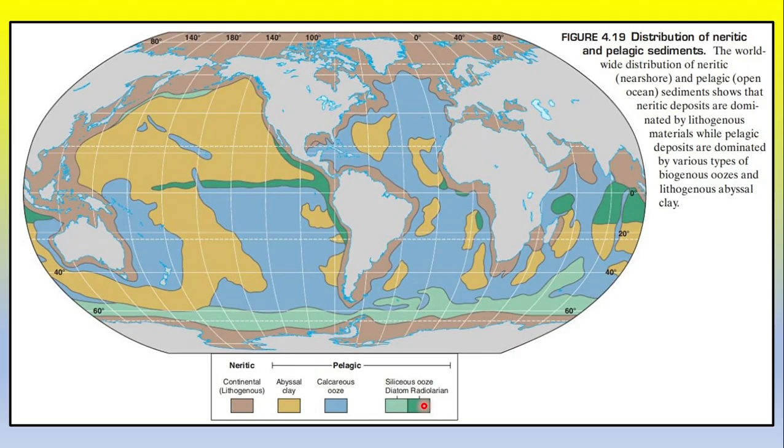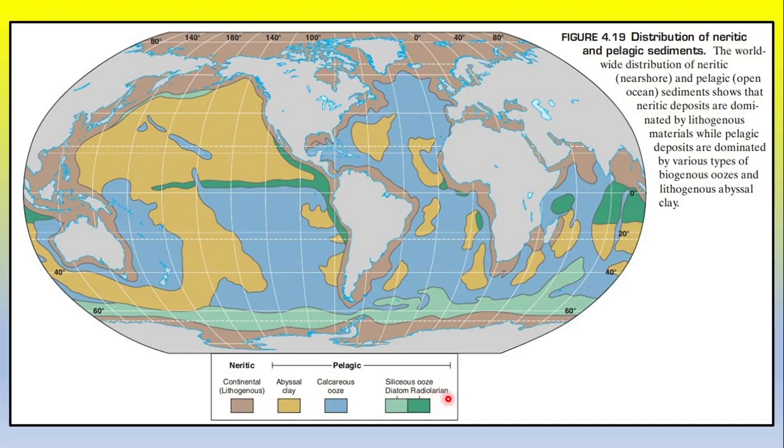Okay, first we discuss the siliceous ooze. Focus on this green color or this cyan color. This green color represents the siliceous ooze. This one, and this one. Okay, this is the equatorial region. So near the equatorial region, which siliceous ooze is present?